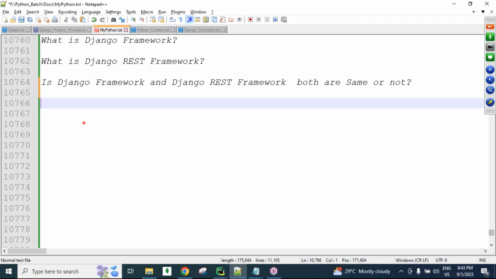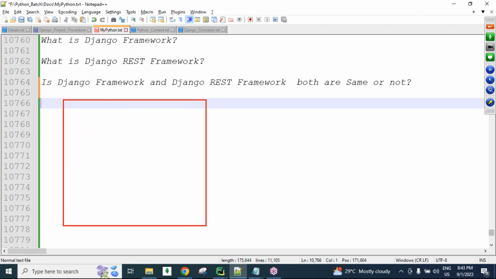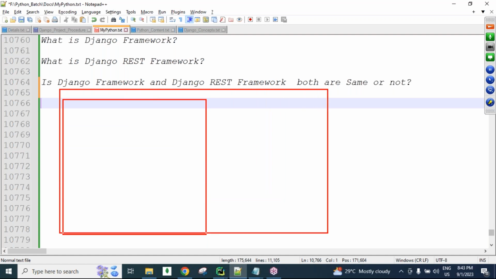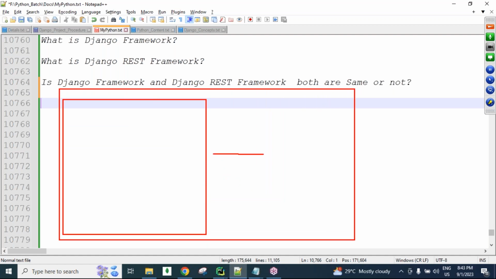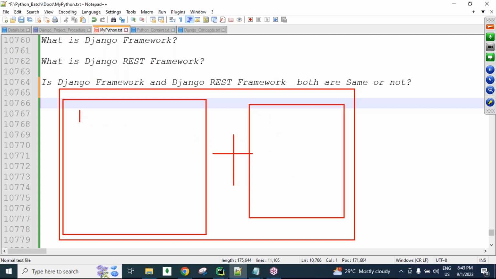The Django framework contains some concepts, and all those concepts are available in the Django REST framework also. The concepts available in the Django framework, plus some additional concepts, are called the Django REST framework.